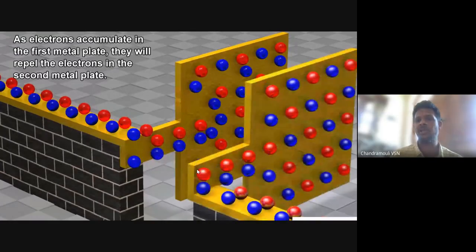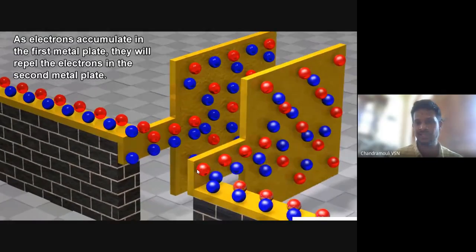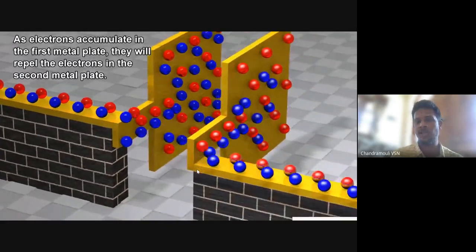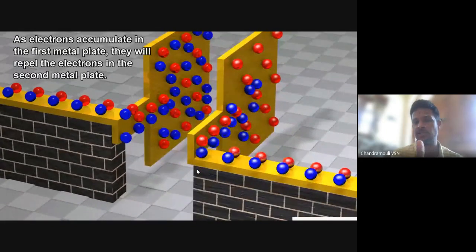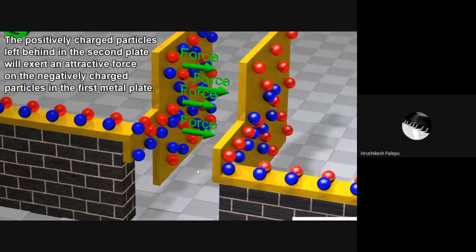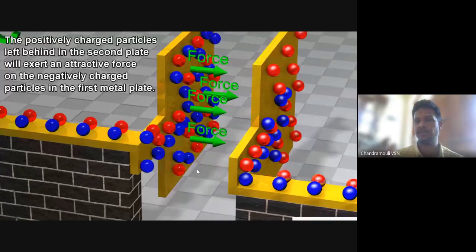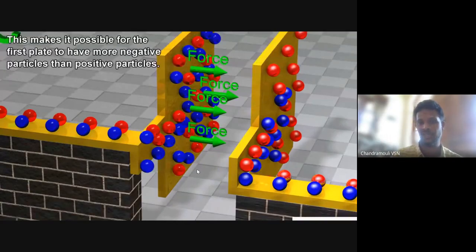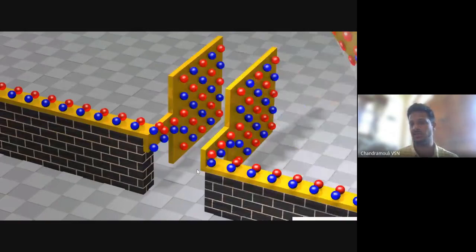Electrons can accumulate on the other side. That is what is happening. The positive charge of one plate is shifted to the second plate, and by doing the earthing, the total positive charge is going and only the red color is remaining. Are you seeing the figure, beta? Yes, sir. The red balls are more in the second plate, the right side plate. You observe electrons are becoming more as these are shifted.